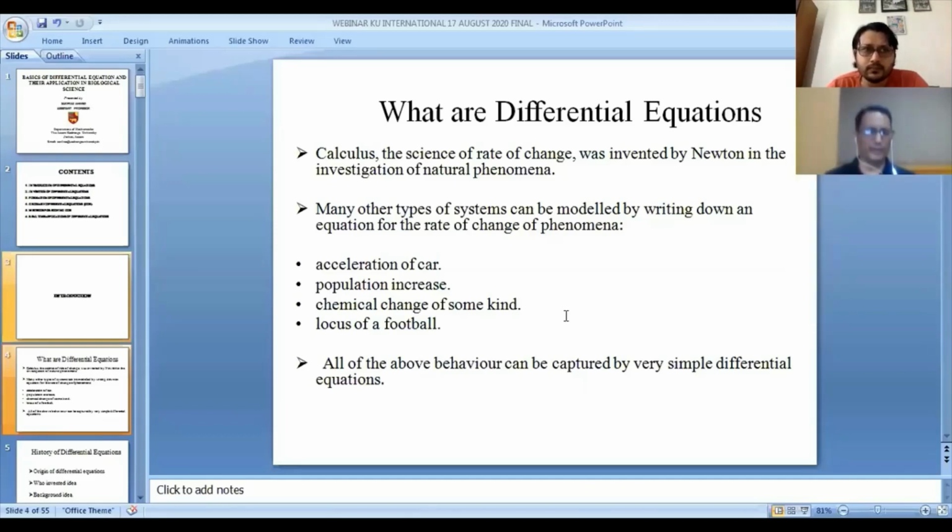For example, escalation of a curve, population increase, chemical change of some kind, locus of a football. So everything we can capture in a simple differential equation.